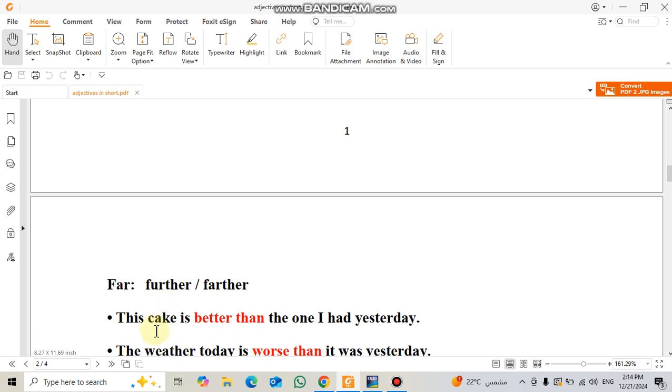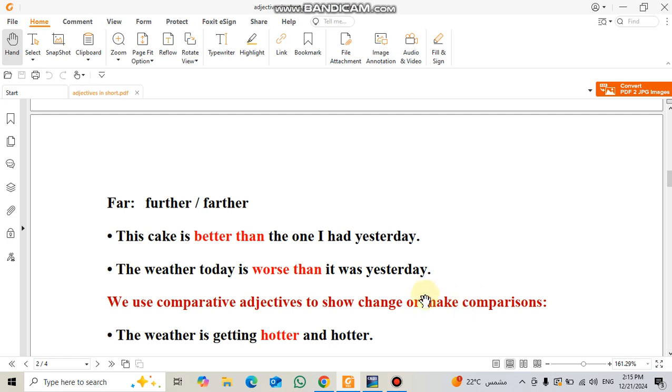This cake is better than the one I had yesterday. The word good becomes better and we add than. The next example. The weather today is worse than it was yesterday. The adjective bad becomes worse and we add than, as I said.